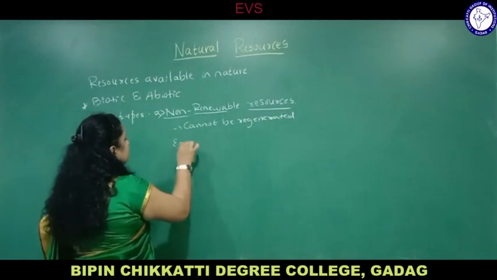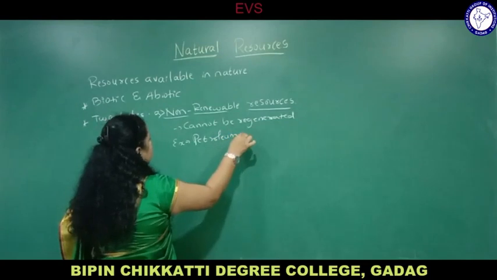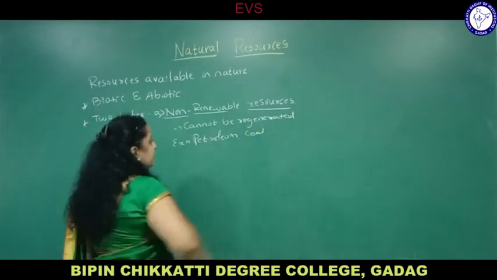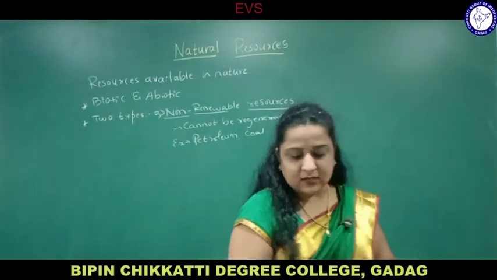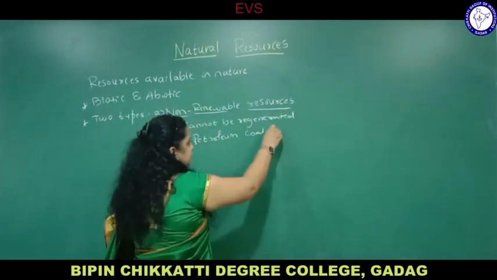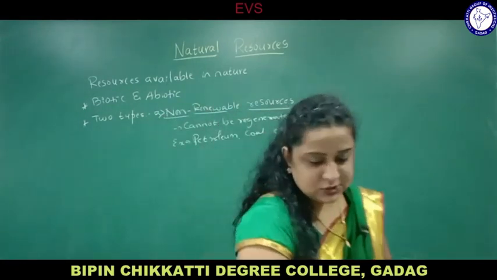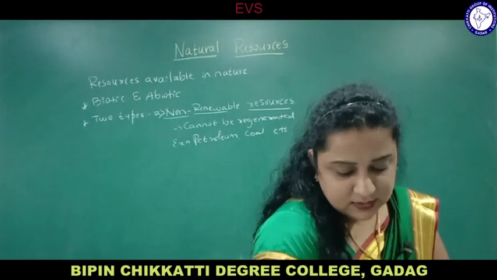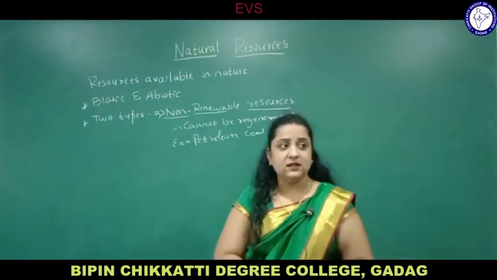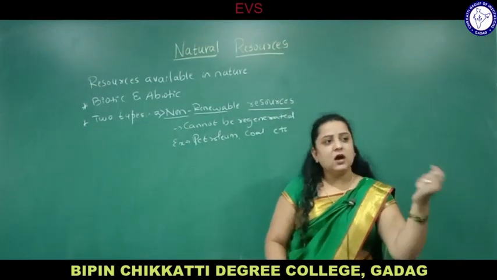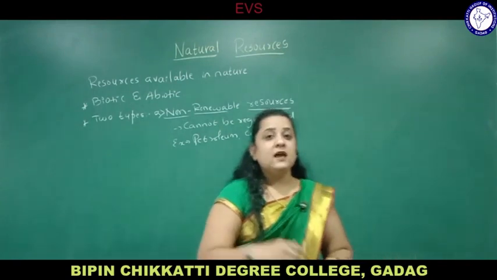Examples: petroleum, coal, fossil fuels, etc. They are all non-renewable resources. Petroleum, minerals, fuels like coal, etc. They cannot be regenerated like renewable resources. So they can be utilized till they are available in nature, but up to a certain limit.